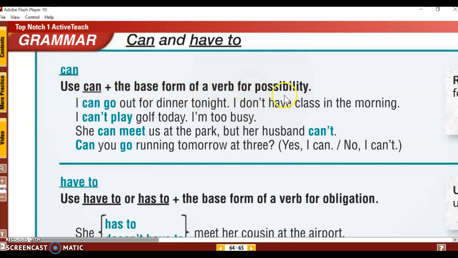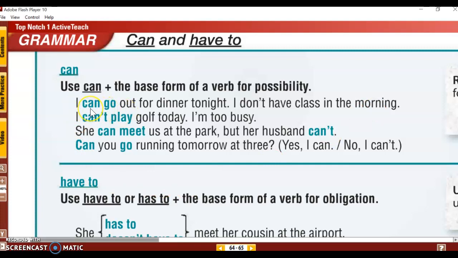Example, I can go out for dinner tonight. Why can I go out for dinner tonight? Because I don't have class in the morning. So I can stay up late tonight because tomorrow is Friday and I don't have class in the morning on Friday. So I can go out.